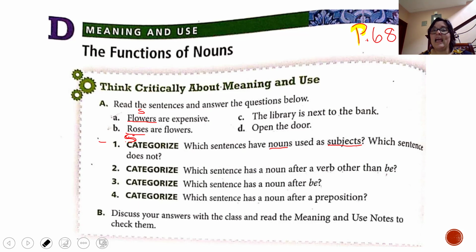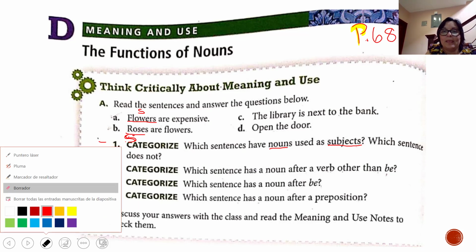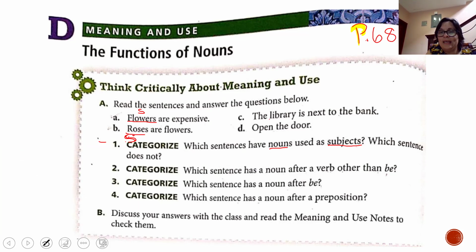Sentence C, the library is next to the bank. In here, again, you have one noun here, library, and another noun here, bank. But which one of them is the subject, library or bank?